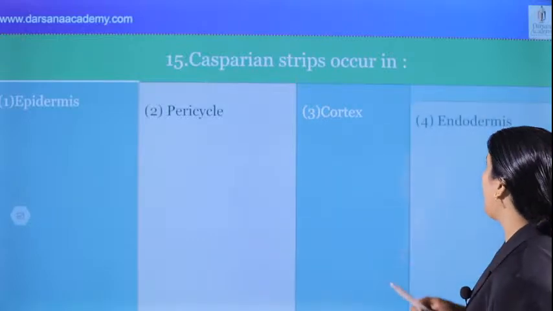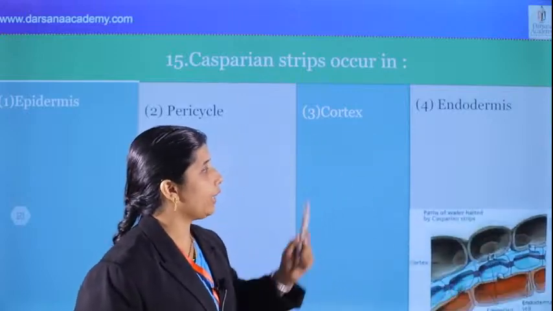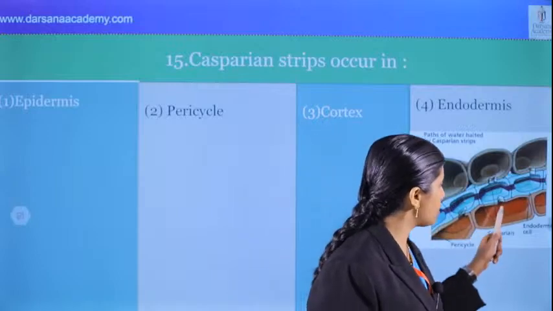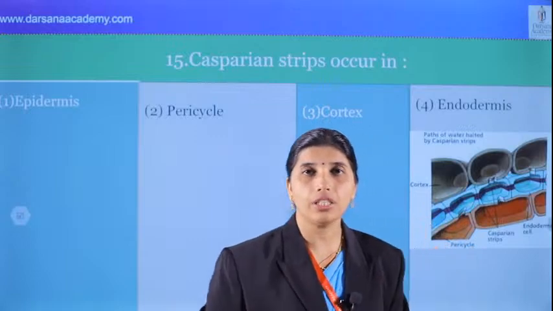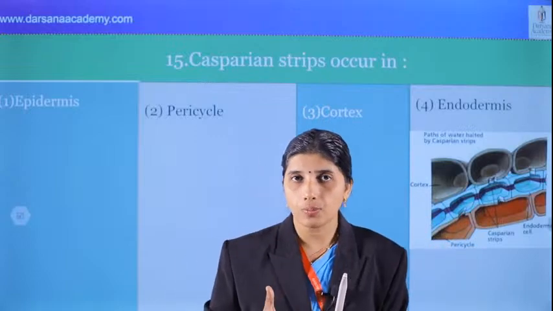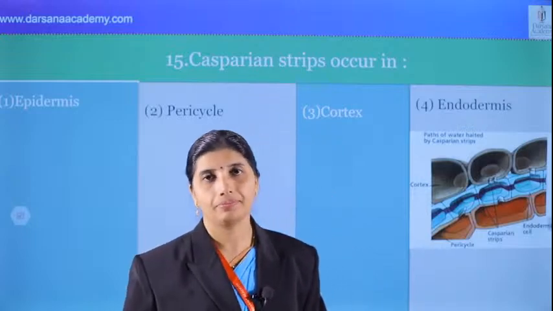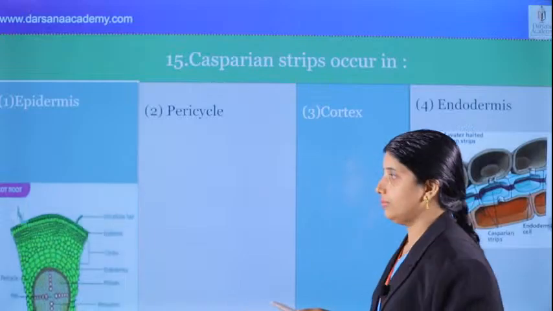Very important. And what about endodermis? Yes. In dicot root endodermis, these Casparian strips are present. This is the Casparian strip, that is suberinized. The part of the endodermis where Casparian strips are absent is called passage cell, which helps transport from cortex to pericycle. That type of question is also there for the entrance. Okay, and we can see dicot root and monocot root.